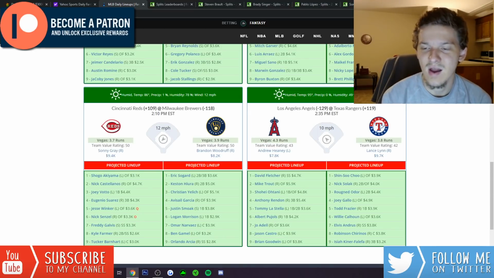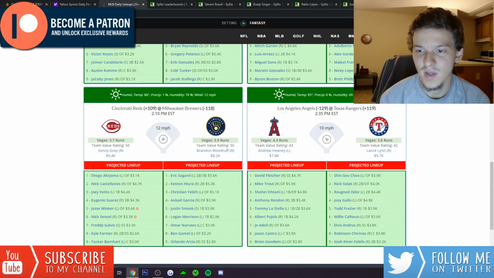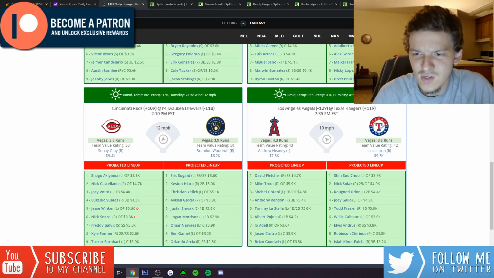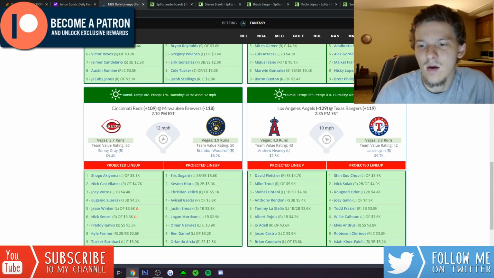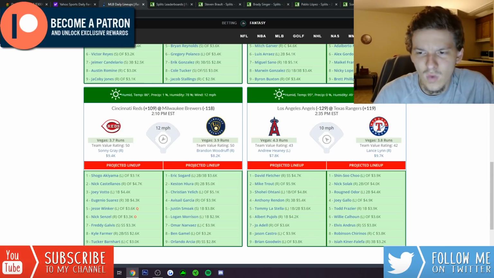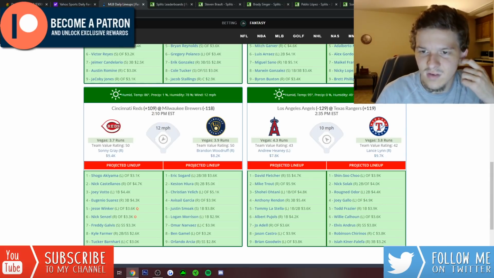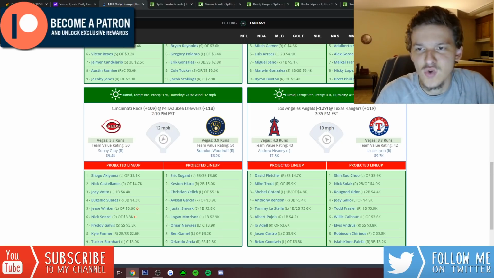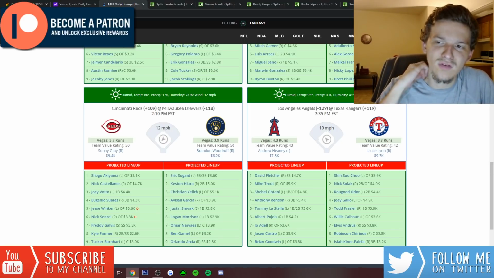But still, this is not a lineup you're going to be scared of. There's a lot of strikeouts here. Obviously, Joey Gallo against lefties will strike out a ton. Odor will strike out. Pretty sure Nick Solak strikes out as well. Todd Frazier will K. I know Torino strikes out a lot. I think Willie Calhoun will strike out a lot against lefties as well. Really like this spot for Andrew Heaney. Just a 3.8 implied run total for the Rangers.